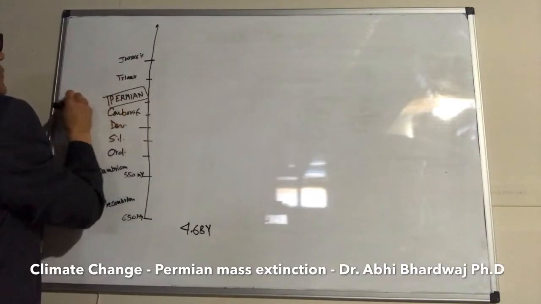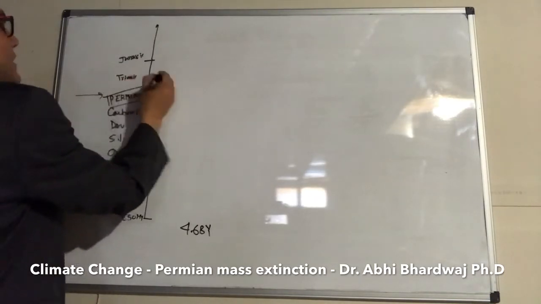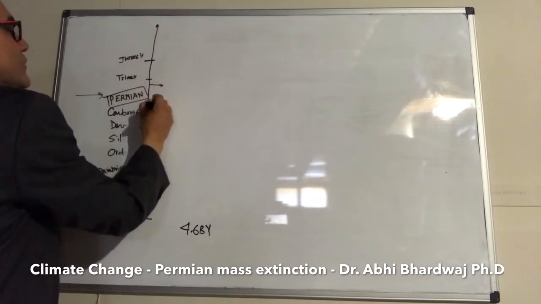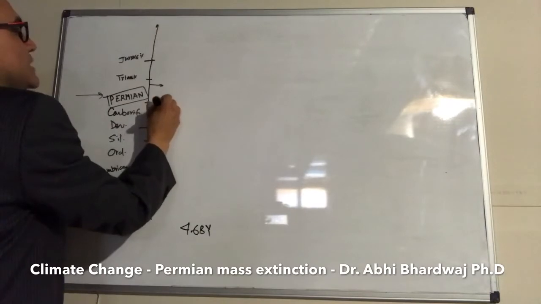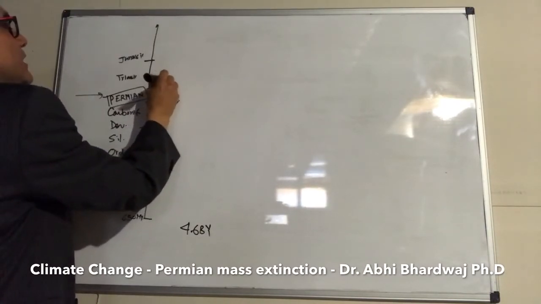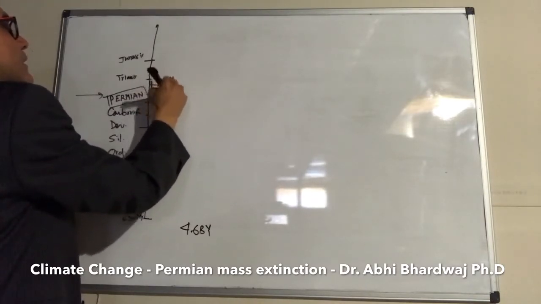So the basic idea is to learn about the Permian. This is the period when it happened. Permian was from, I would say, 299 million years to 250 million years. So this whole period was Permian.